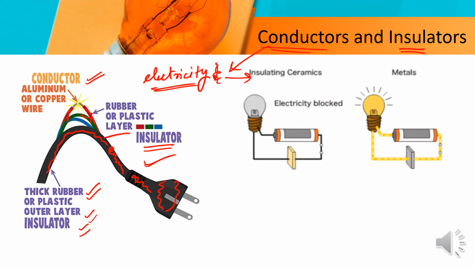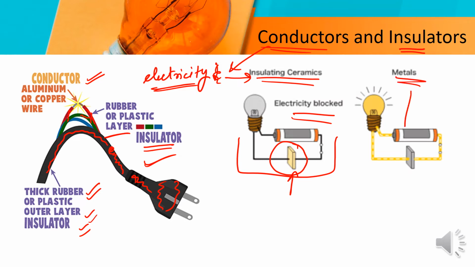As we see in the picture given here, the electricity is blocked because of the insulating ceramic, this yellow cuboidal shaped ceramic, because it is an insulator. And here, when a metal is used as a conductor, the electricity is passed and the bulb glows. But in the case of an insulator, as it does not pass the electricity, the bulb doesn't glow. So as I have told you, in conductors the electricity flows, but in insulators it doesn't flow.